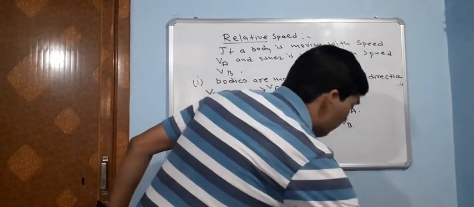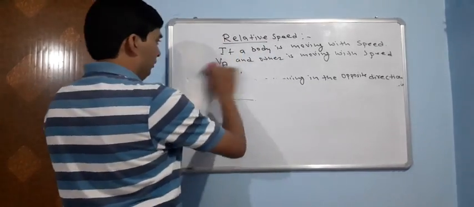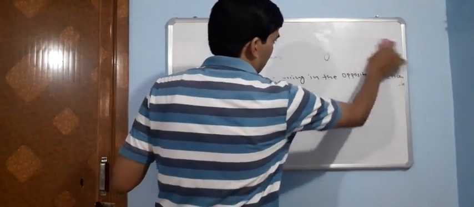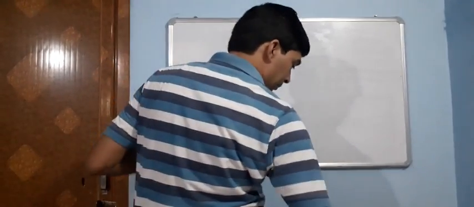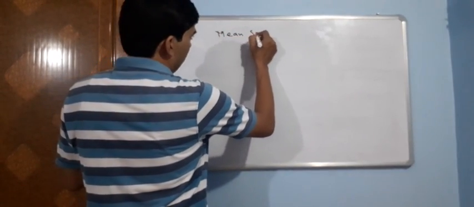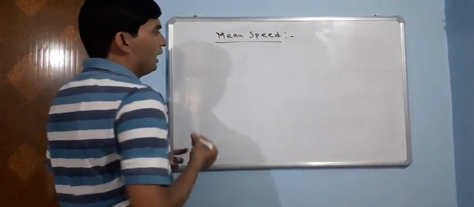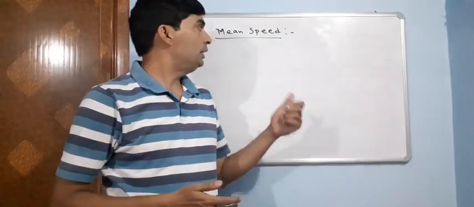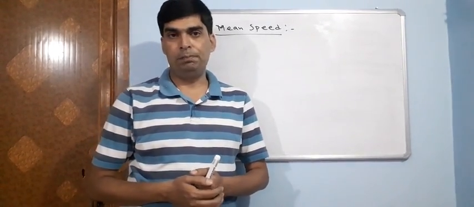Now we'll move to the mean speed. Mean speed is slightly different than the average speed. As I told you earlier, in mathematics, mean and average are the same thing, but in physics, there is a bit of difference between mean and average. Let's see what the difference is here.